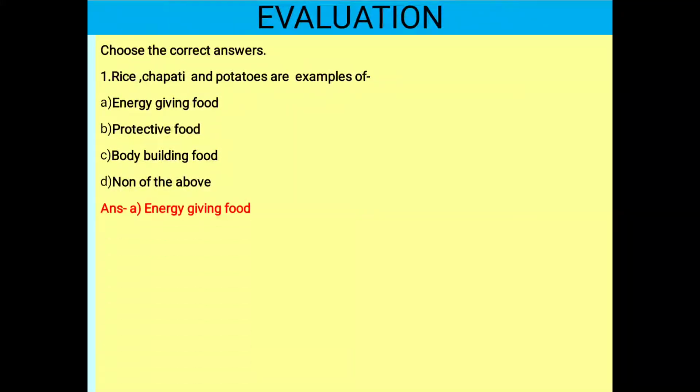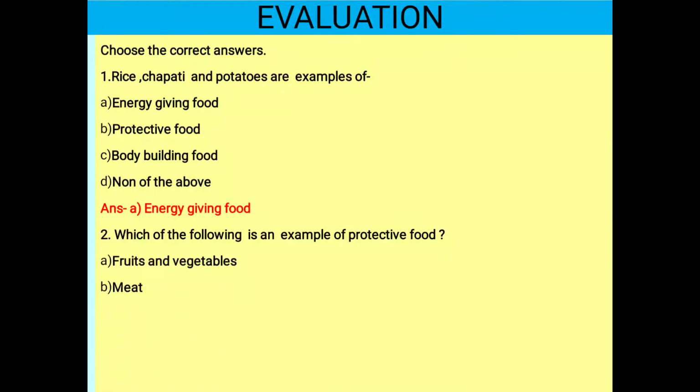The right answer is energy giving food. Which of the following is an example of protective food? Fruits and vegetables, meat, bread, and rice. The right answer is fruits and vegetables are the examples of protective food.